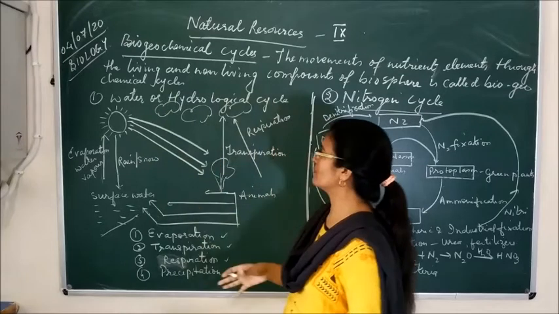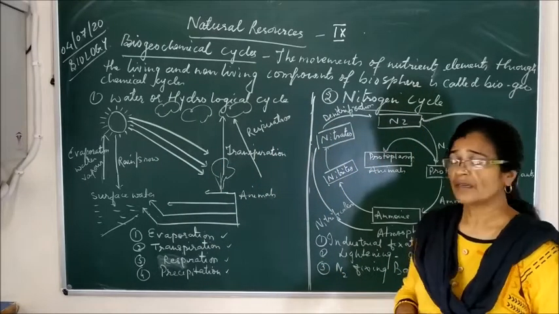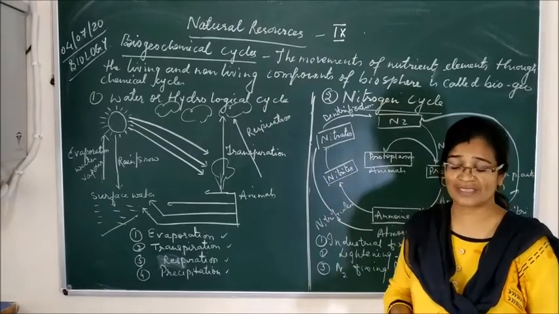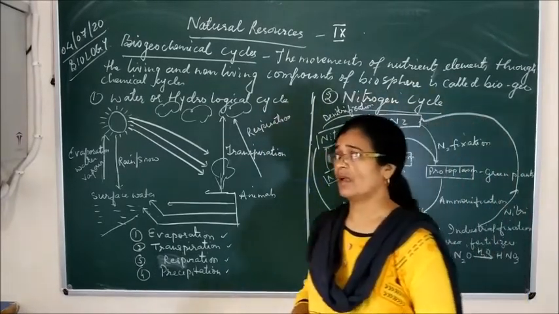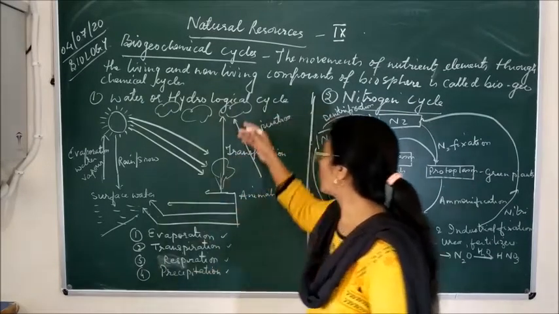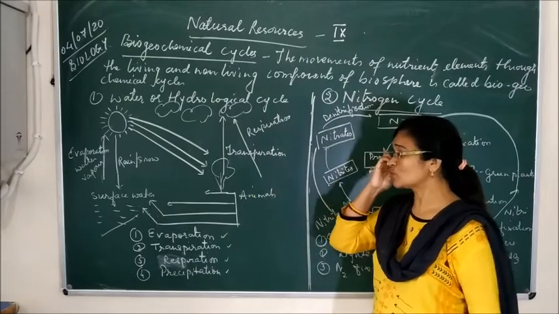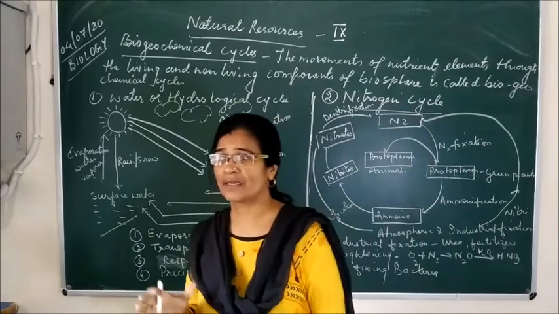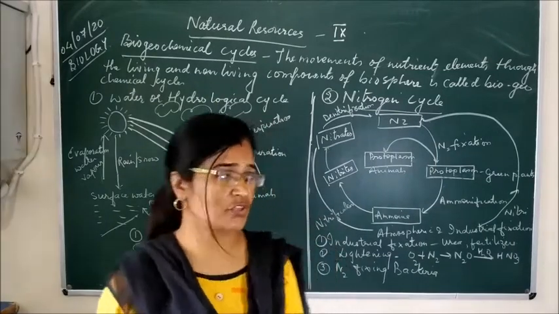The clouds become bigger and bigger, and when they become heavy, the second process which takes place is condensation. These clouds condense, meaning they cool down and fall on the earth in the form of rain. So the two main processes in the water cycle are evaporation and condensation.